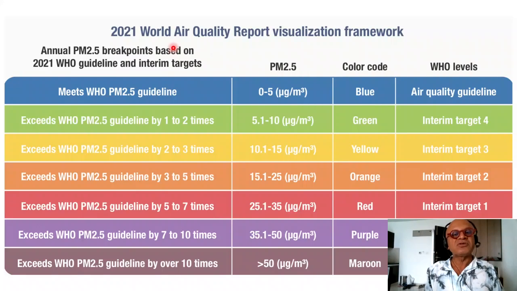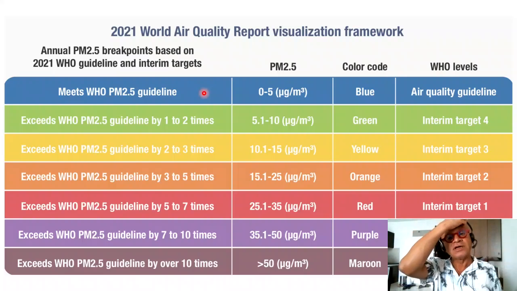The approach used here is the 2021 World Air Quality Report Visualization Framework, which has a very nice interactive graphics report online that you should visit. So they're looking at annual PM 2.5 breakpoints based on 2021 WHO guidelines and interim targets. We should say that sometimes countries set a higher threshold for air quality acceptable limits compared to WHO standards. WHO may be setting 10 to 12 micrograms per meter cube as the threshold above which air quality is bad, but some countries may set it to 20 based on their own data and so on.